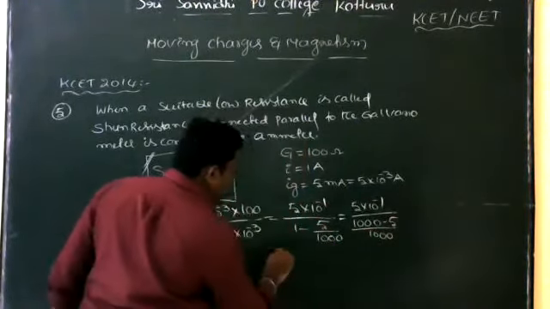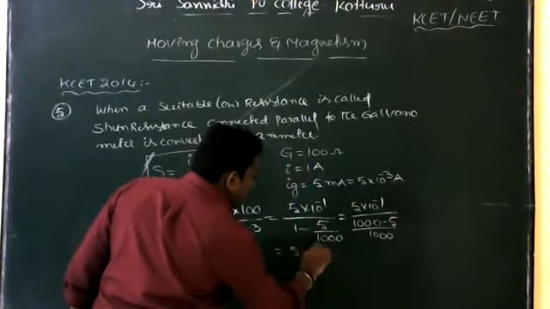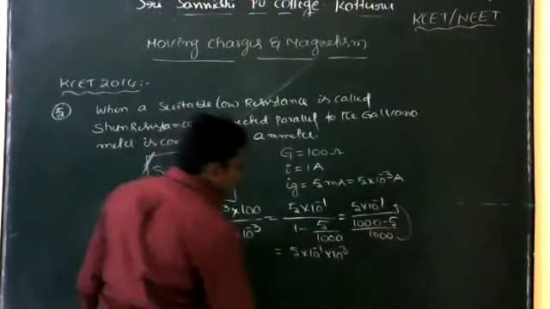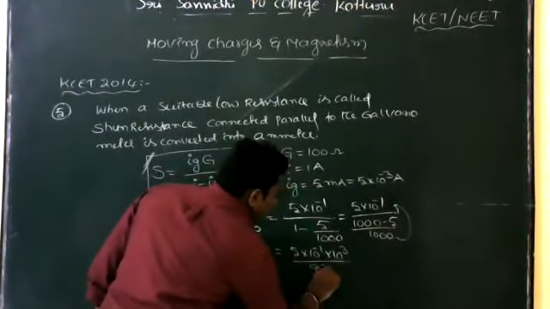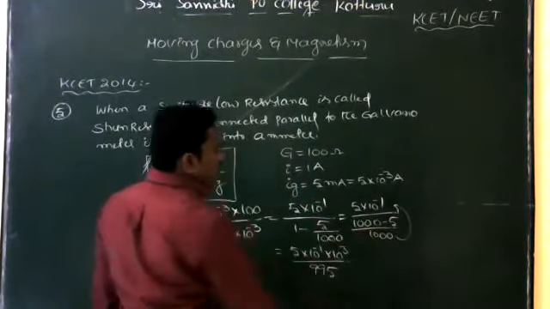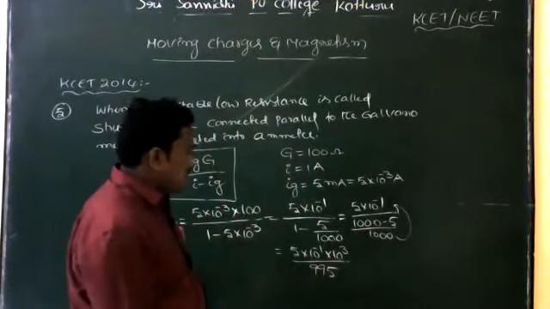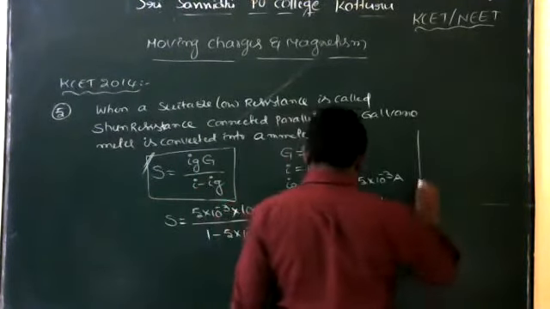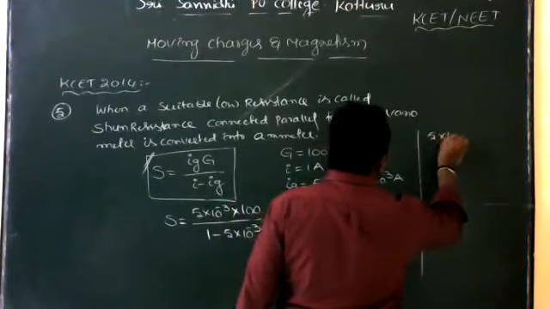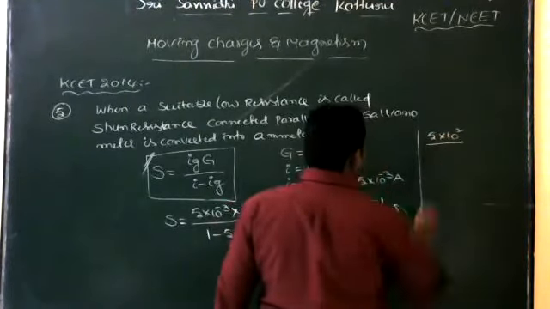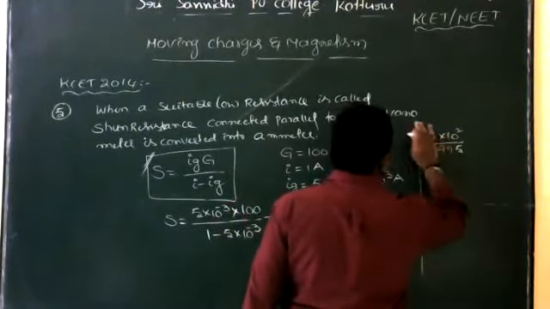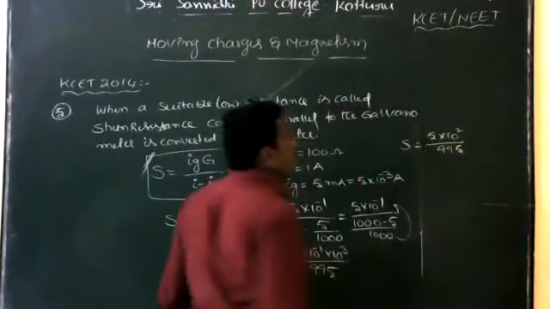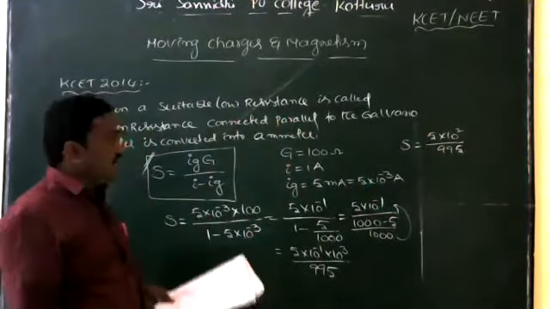Which is equal to 5 into 10 to the power of minus 1 into 10 cube divided by 995. Here 1000 is 10 to the power of 3, and 1000 minus 5 is 995. So that is equal to 5 into 10 square divided by 995. This is the value of S. So S is equal to 5 into 10 square divided by 995.